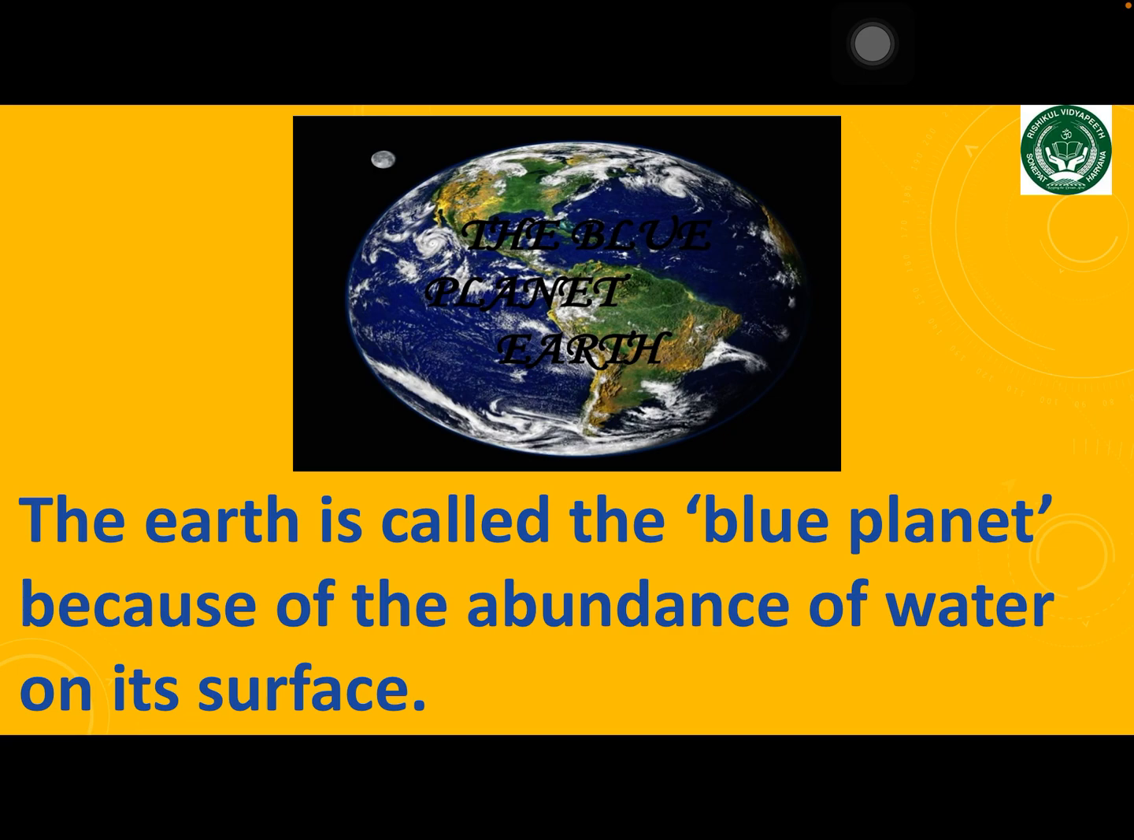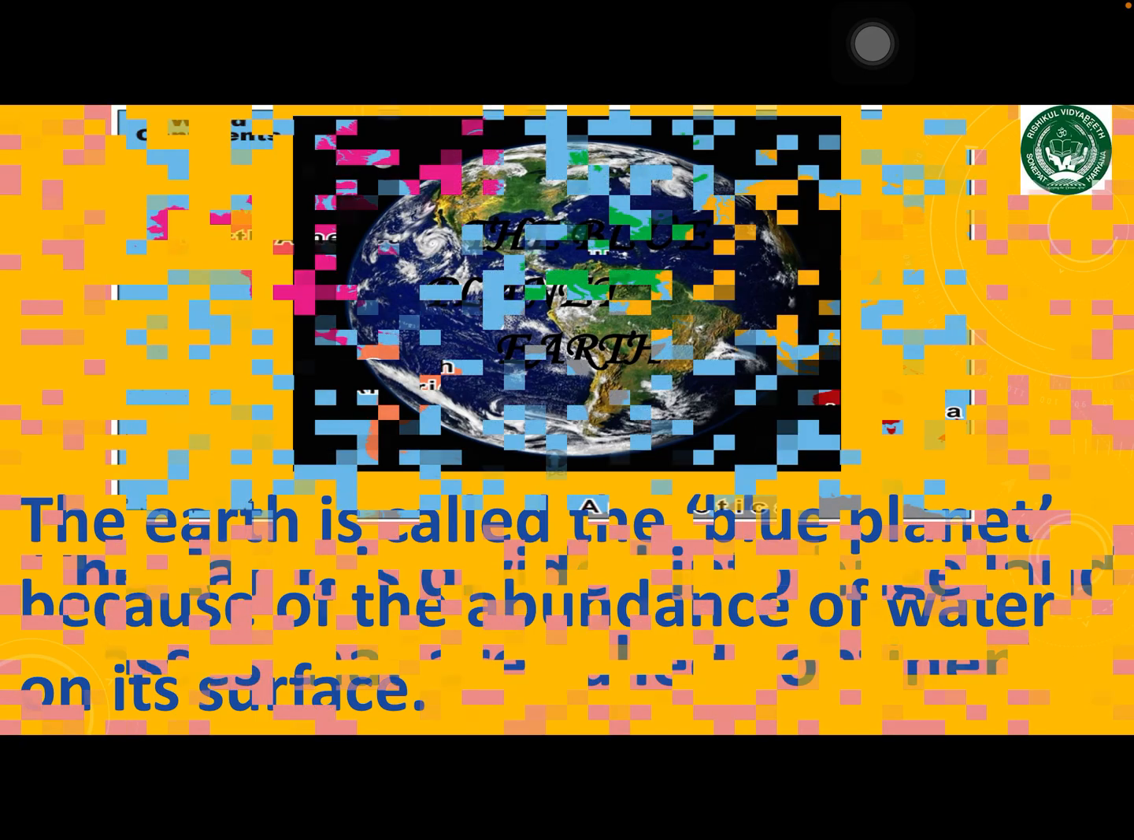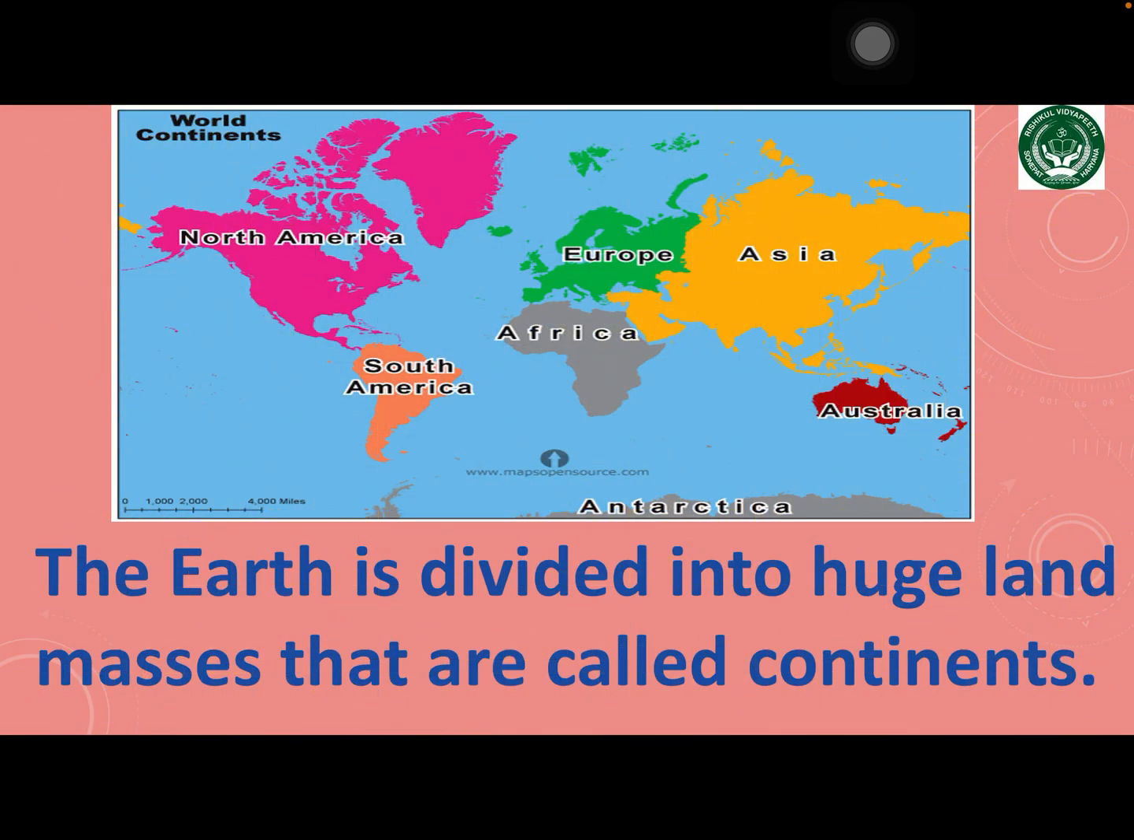The earth looks like a giant blue ball with some green patches. It is called the blue planet because of the abundance of water on its surface. The earth is made up of land and water, that is, continents and oceans.